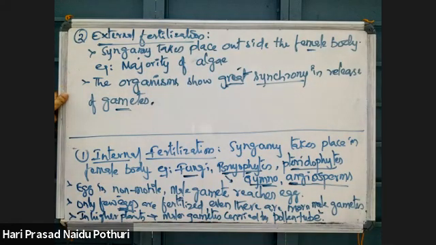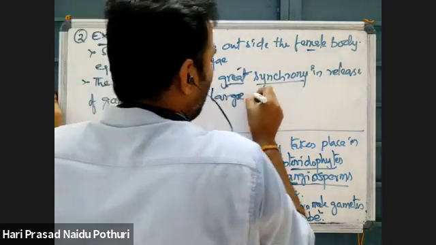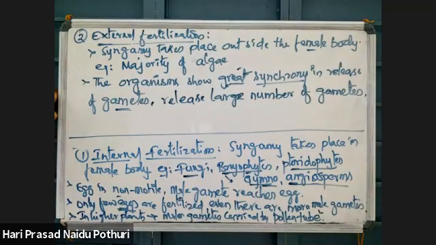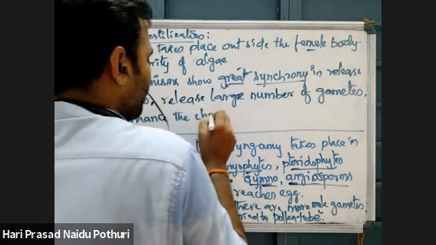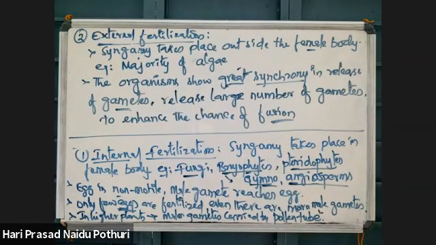So for better chances of fertilization, organisms showing external fertilization show great synchrony in sexes and release of gametes, and they release a large number of gametes, both male and female, to increase the chance of fusion or syngamy. This is external fertilization.